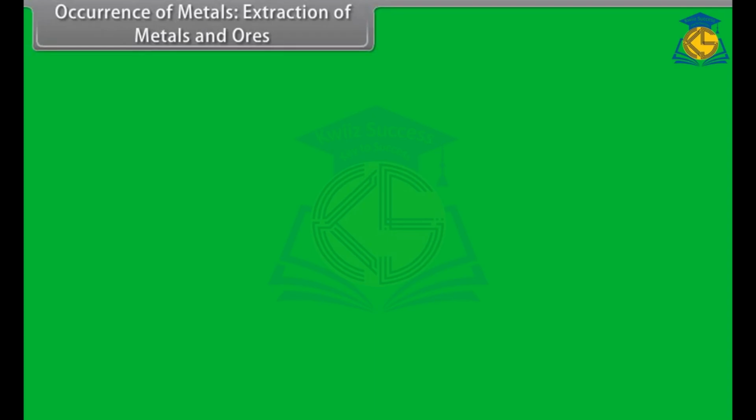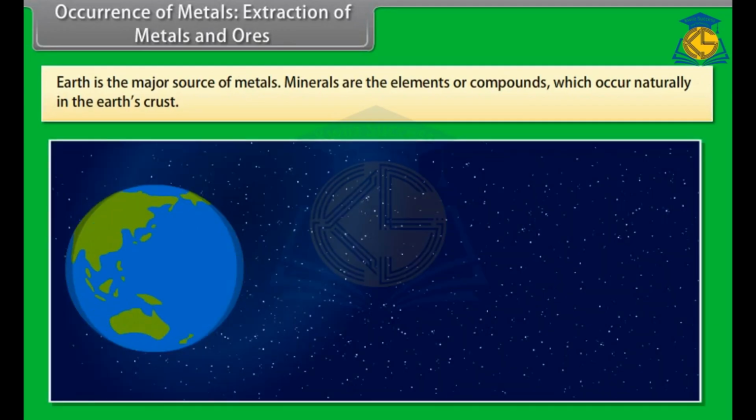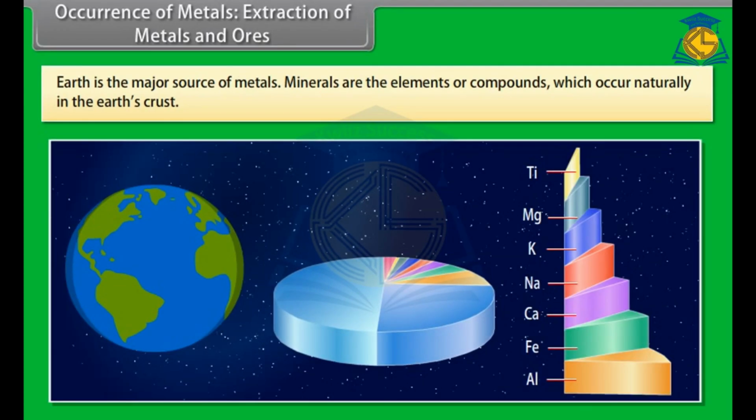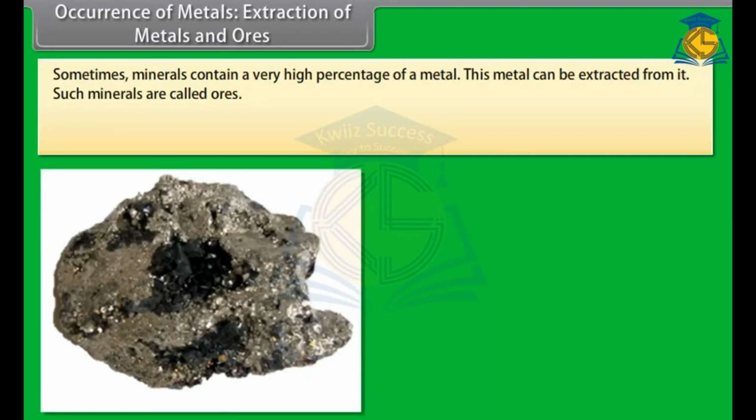Occurrence of metals. Extraction of metals and ores. Earth is the major source of metals. However, seawater also contains some soluble salts. Minerals are the elements or compounds which occur naturally in the Earth's crust. Sometimes minerals contain a very high percentage of a metal. This metal can be extracted from it.